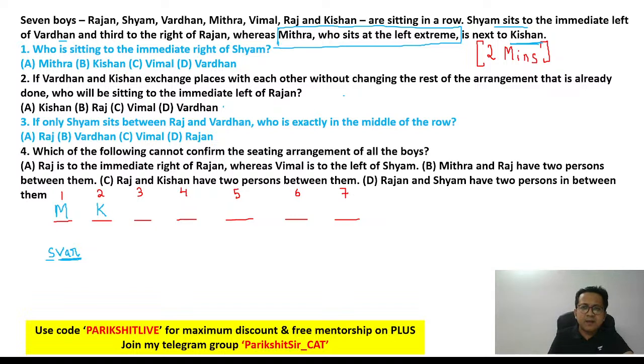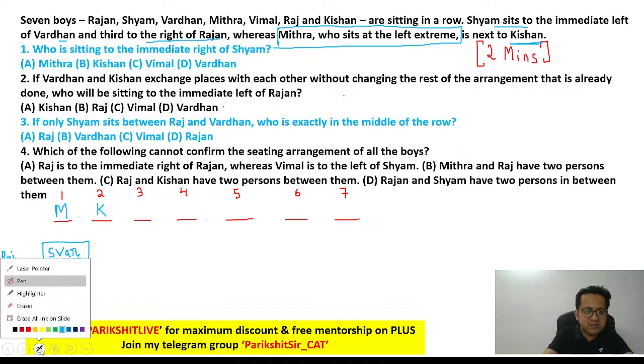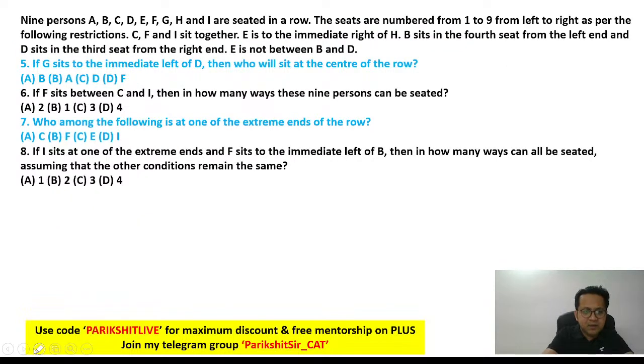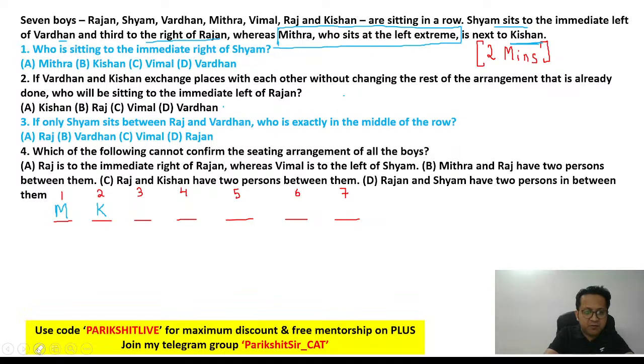What is that line? They are saying Shyam sits to the immediate left of Vardhan, which I've already written, and third to the right of Rajan. Now think about it. Third to the right. So basically, Rajan is going to be out here. Let me write it properly so that I have enough space. Shyam sits to the immediate left of Vardhan.